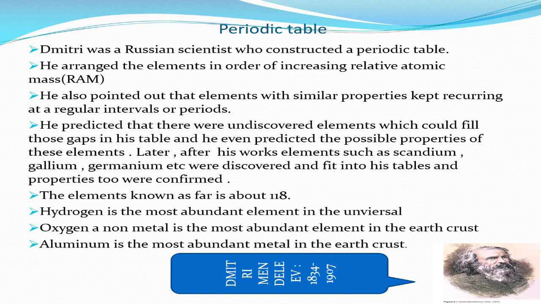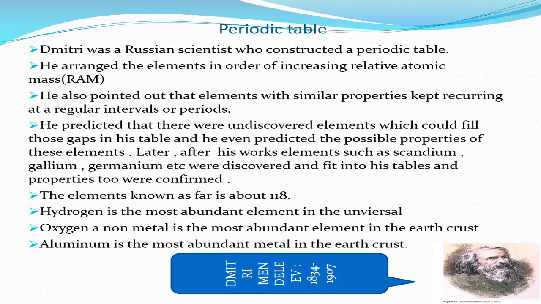Dmitri was a Russian scientist who constructed a periodic table. He arranged the elements in order of increasing relative atomic mass, RAM. He also pointed out that elements with similar properties kept recurring at irregular intervals or periods. He predicted that there were undiscovered elements which could fill those gaps in his table, and he even predicted the possible properties of these elements. Later, after his works, elements such as scandium, gallium, germanium etc. were discovered and fit into his table, and the properties too were confirmed.